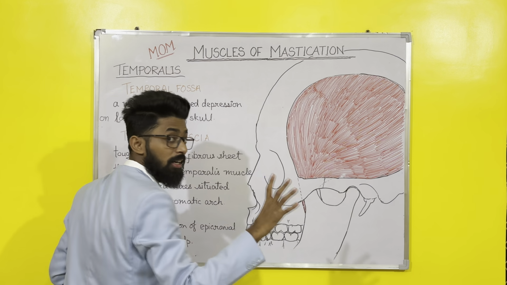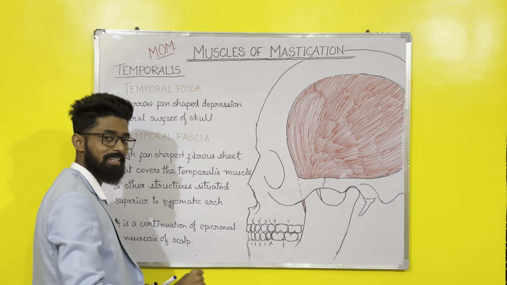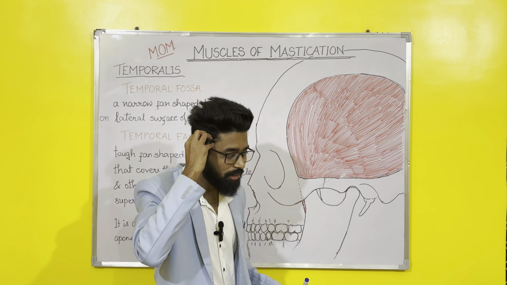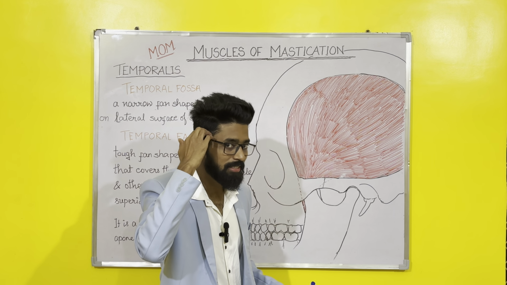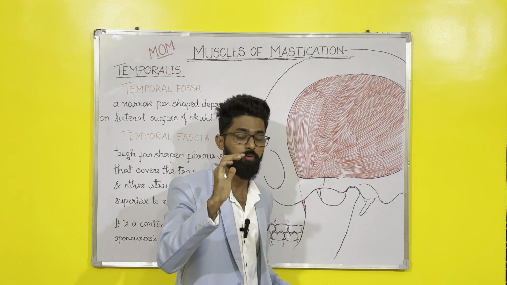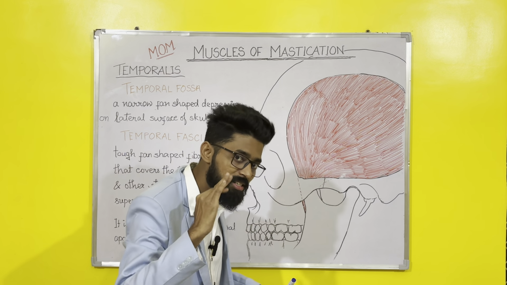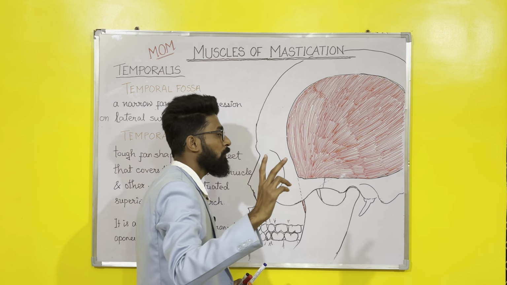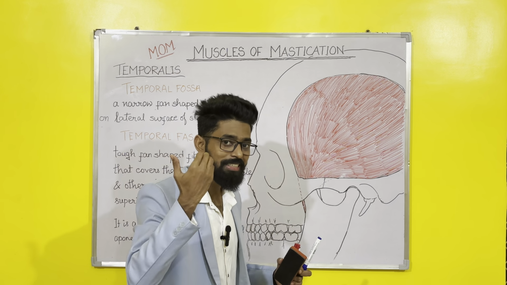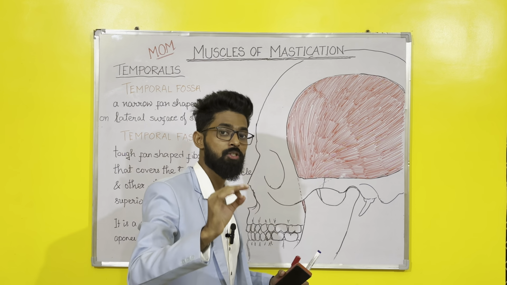Temporal fossa is a narrow fan-shaped depression or space on the lateral surface of the skull. If you can see it, you can also feel it, there is a depressed region, a space on this lateral surface of the skull. This entire region is called the temporal fossa. So the extent of the temporal fossa. What are the margins of the temporal fossa? If you have studied the various normas of the skull, various regions of the skull, in the first chapter of the third volume of BDC, there is one part that is norma verticalis.